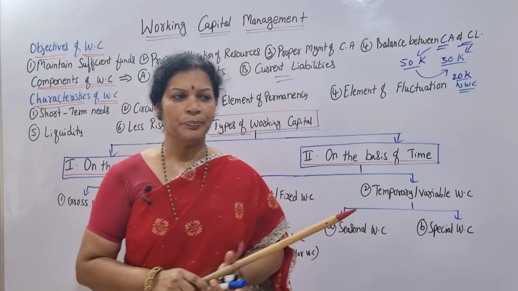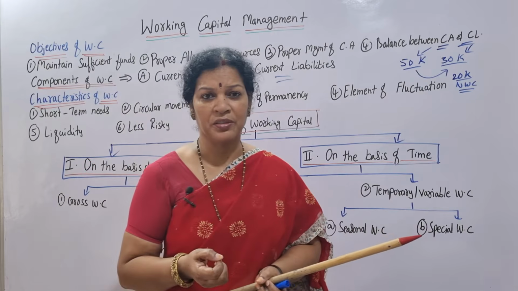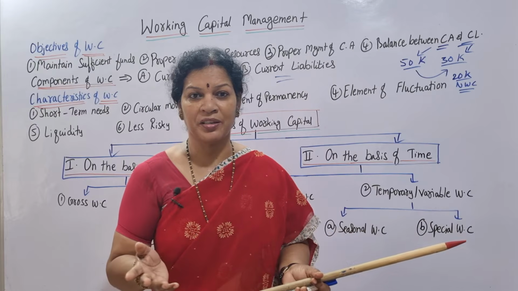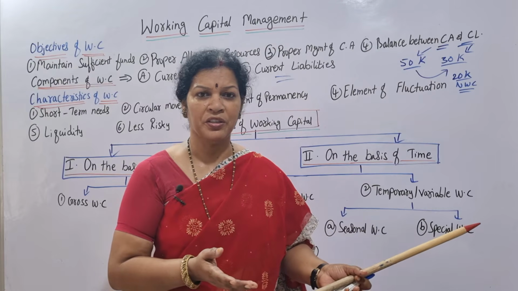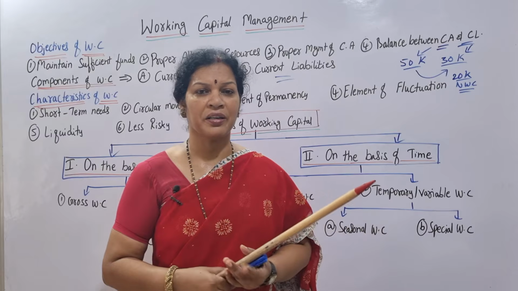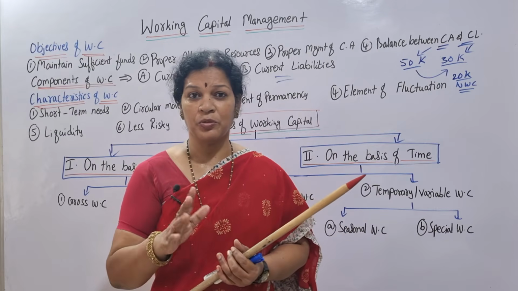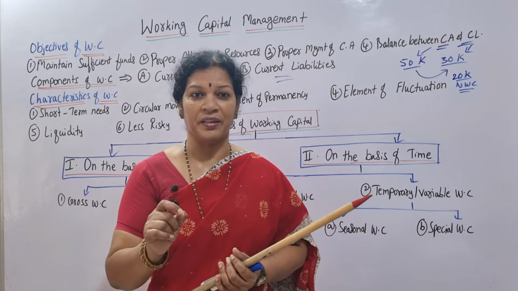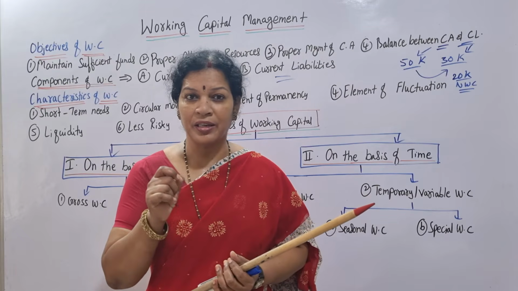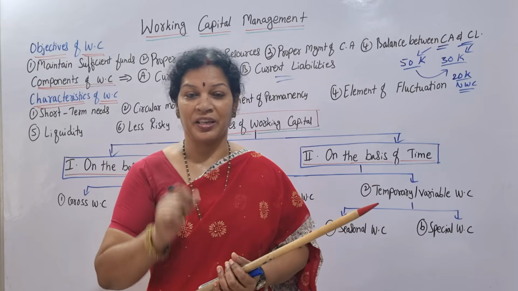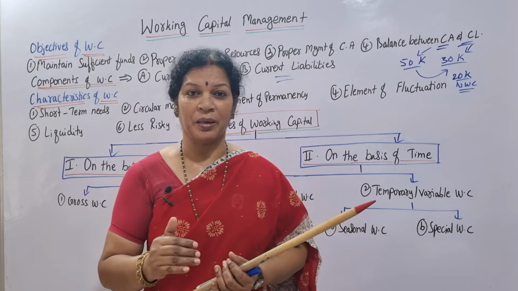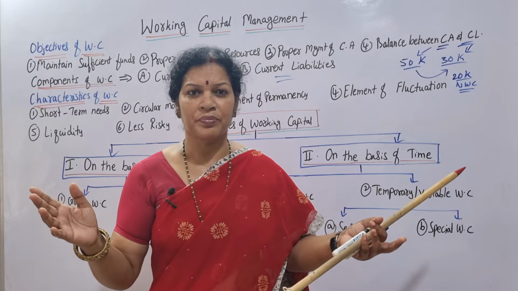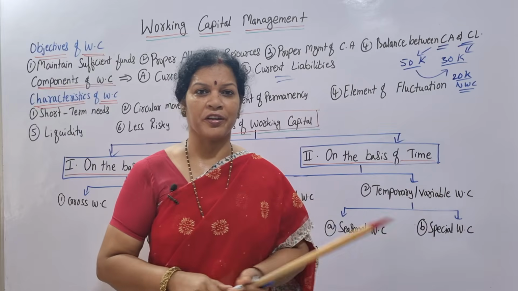For example, if you see working capital, sometimes you need very less because of strike, because of calamity, or because of changes in the market, technology is changing, there is no demand for our product. In such a case, we can say it is a lean period. So especially at that lean period, you need less working capital. Whereas on the contrary, there is a boom. There is a lot of demand for our product.